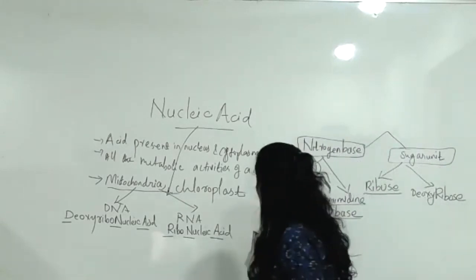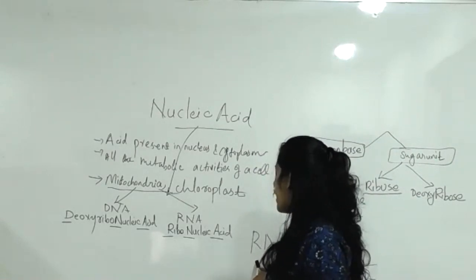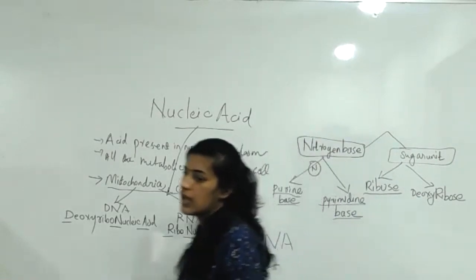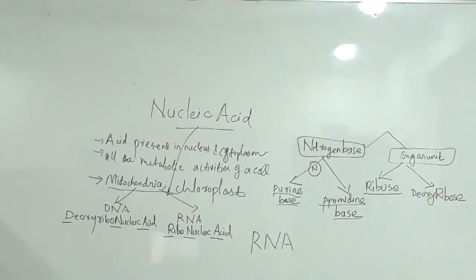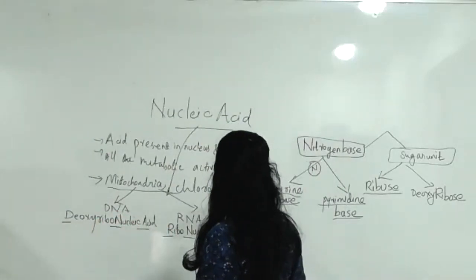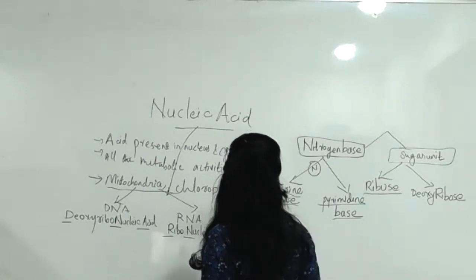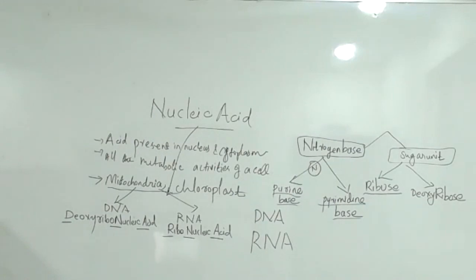Then my question: RNA, na? RNA contains what type of sugar unit? Tell me. Ribose. Understood? That's why the name comes from ribose. DNA contains what type of sugar unit?